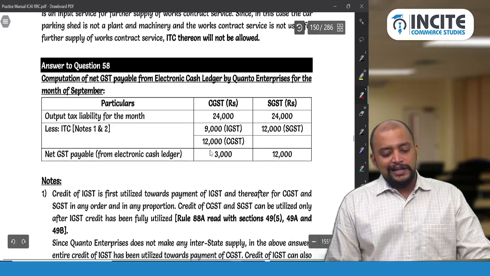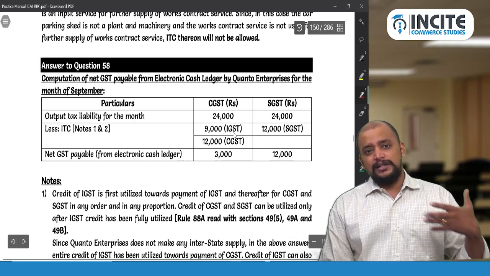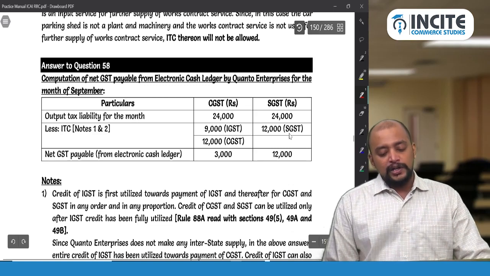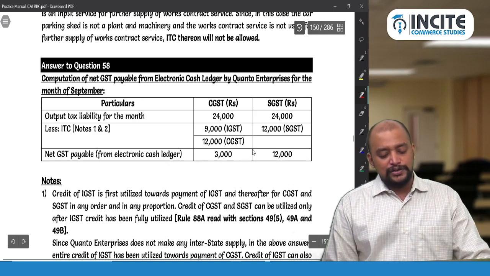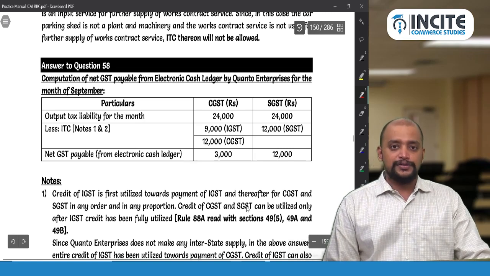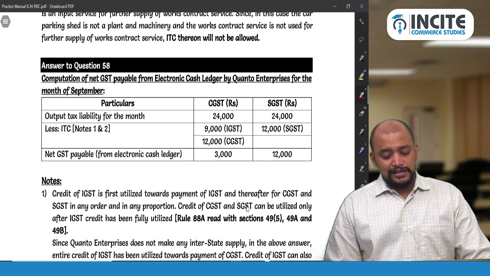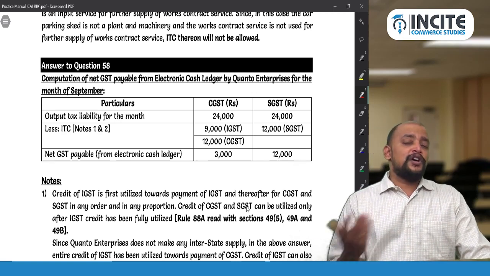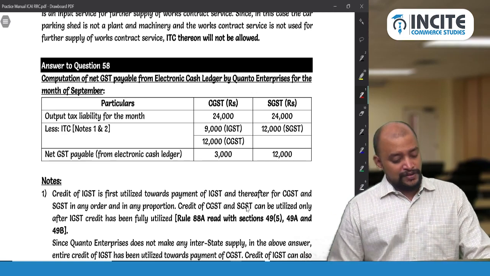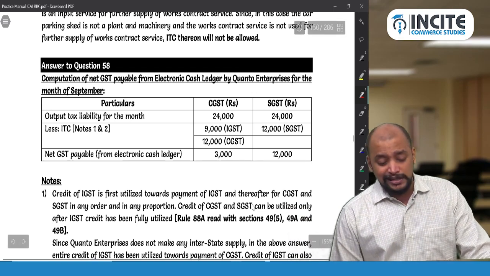And what has happened here is that the full 9,000 is used for payment of CGST. That's up to us, na? Any answer can be taken. And 12,000 CGST, 12,000 SGST. So net GST payable is 3,000 and 12,000. But overall, it is the same. So 15,000, but we got 7,500 and 7,500 because we utilized the IGST credit equally.